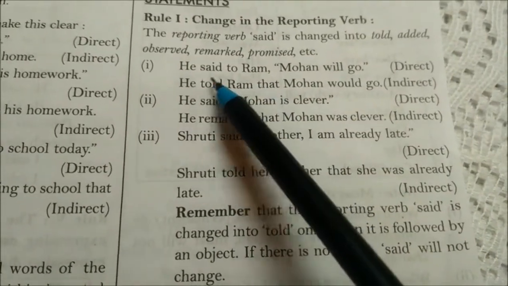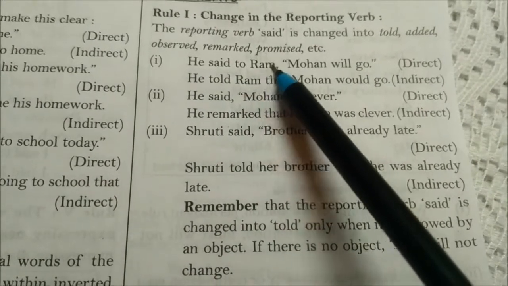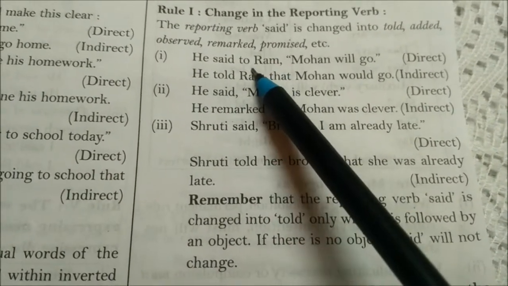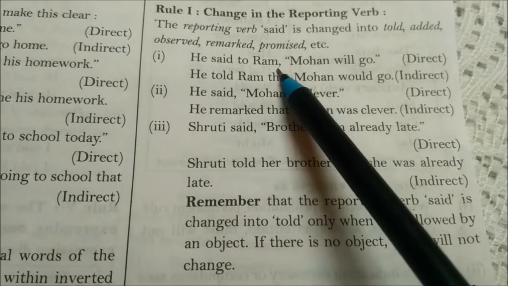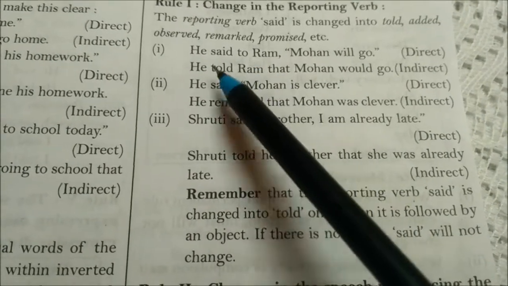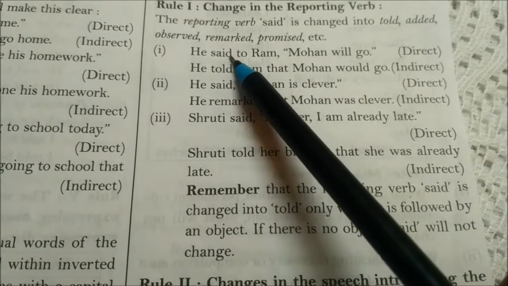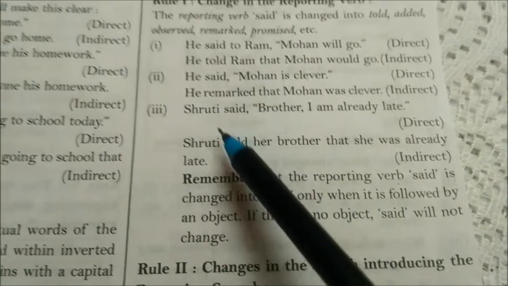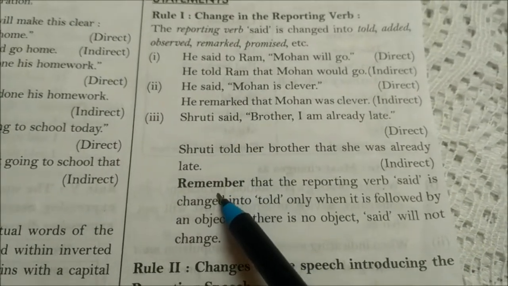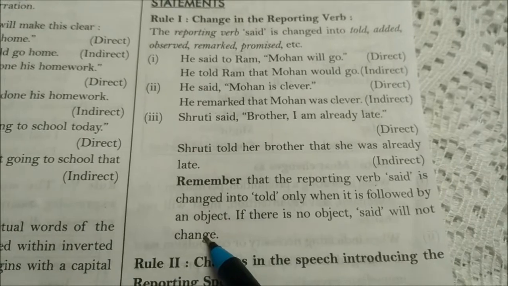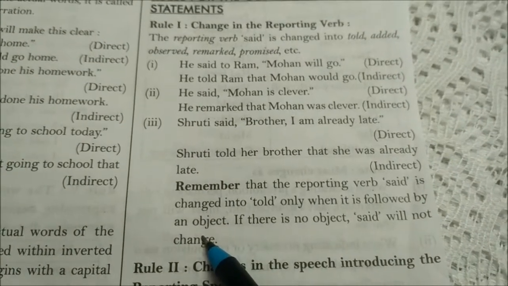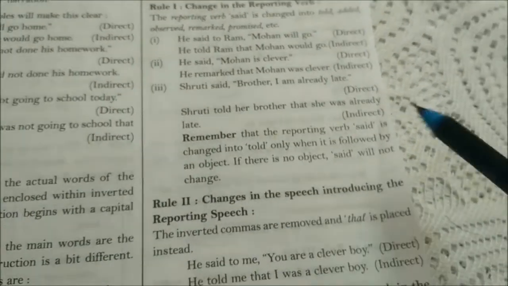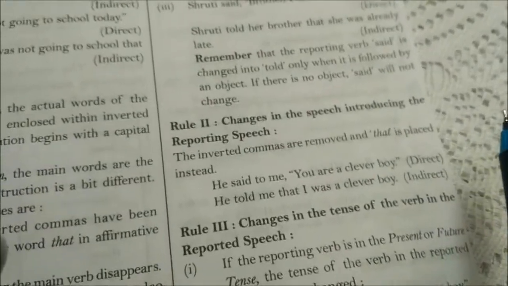So here he said to Ram. Ram works as an object. When we find an object, then it will change into told, otherwise it will remain the same. So here we have discussed one rule, rule number 1, change in the reporting verb. Now the second is change in the speech.